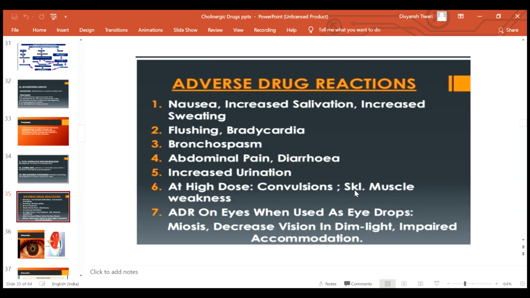Now coming to the adverse drug reactions, the patient may develop nausea, increased salivation, increased sweating, flushing, bradycardia, bronchospasm, abdominal pain, diarrhea. There may be increase in urination. If high doses are given, the patient may land into convulsions. ADRs on the eyes are miosis, decreased vision in dim light and impaired accommodation.